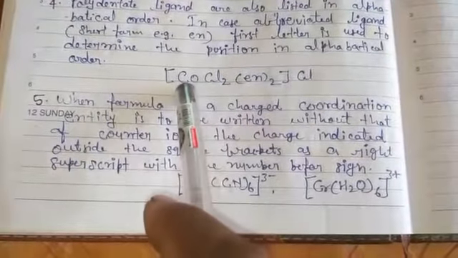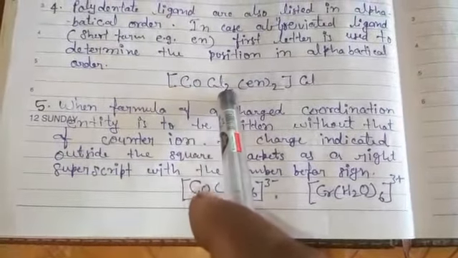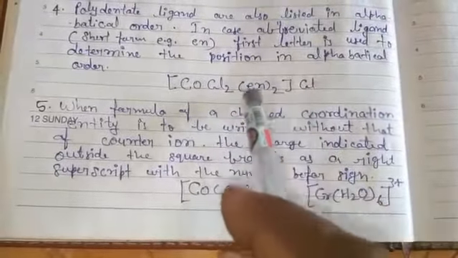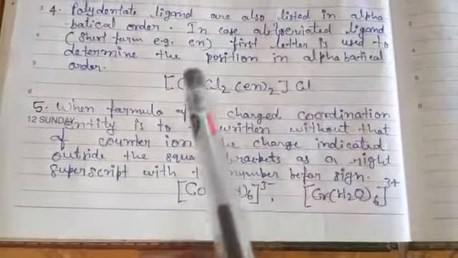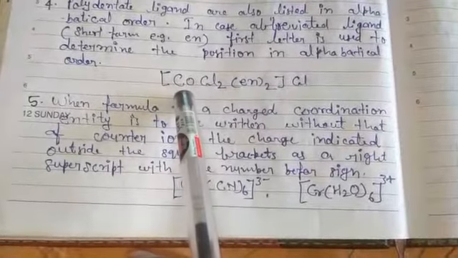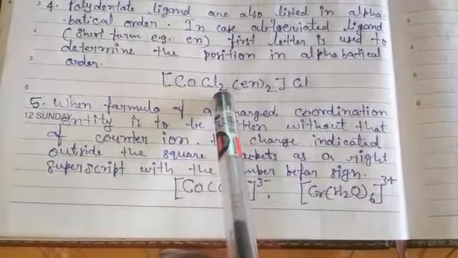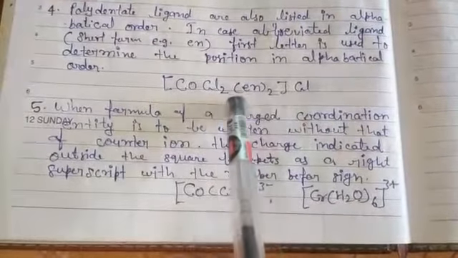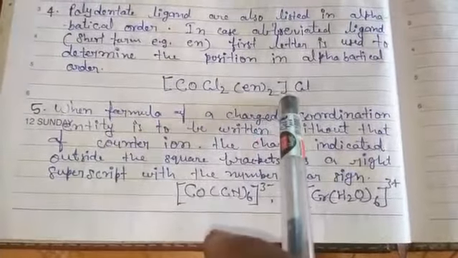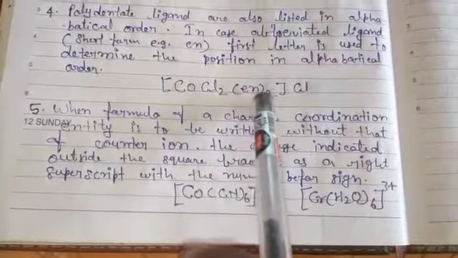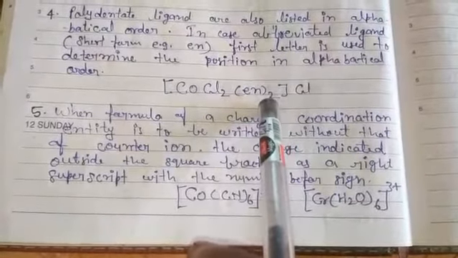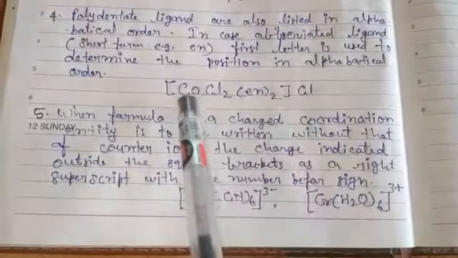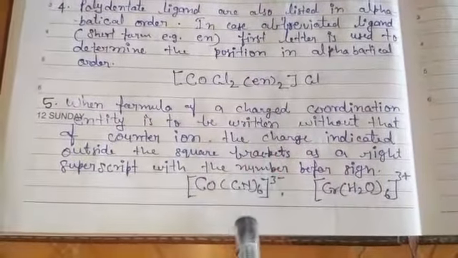So this is the formula [Co Cl2 (en)2] Cl. Co is the central metal atom, Cl2 and en twice are ligands. Without any spacing it is written within a square bracket, and it is the coordination sphere, and after this Cl is the counter ion. This is the right way of writing the formula of coordination compounds.